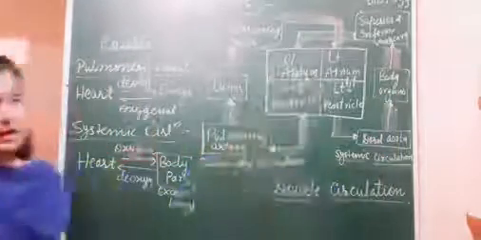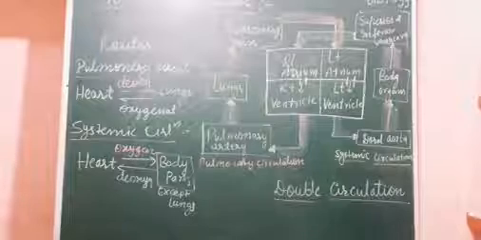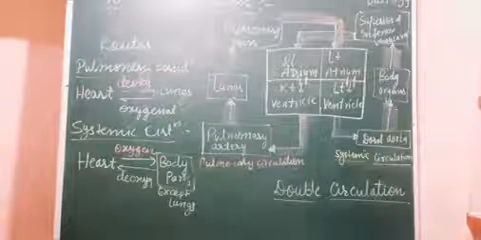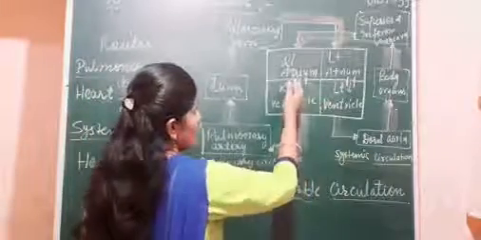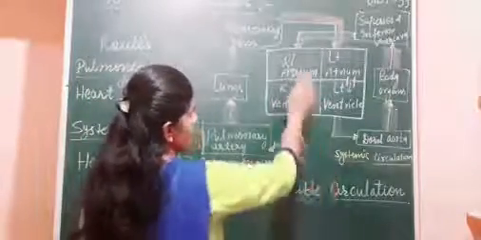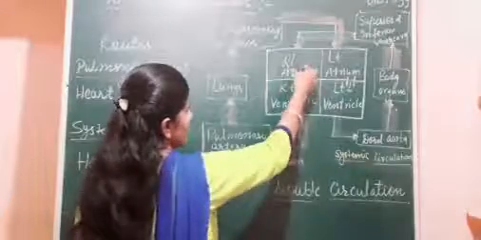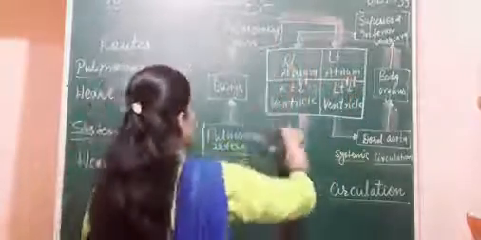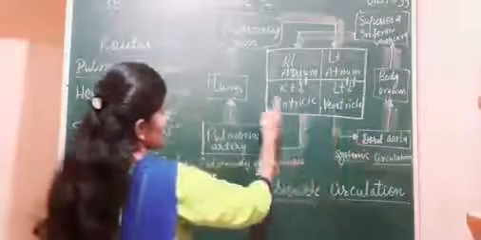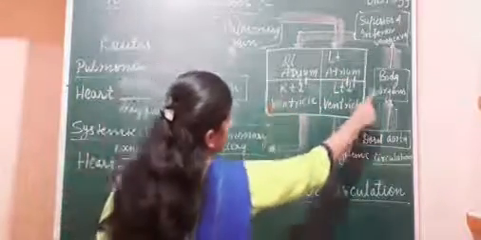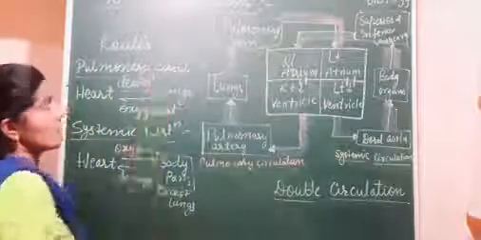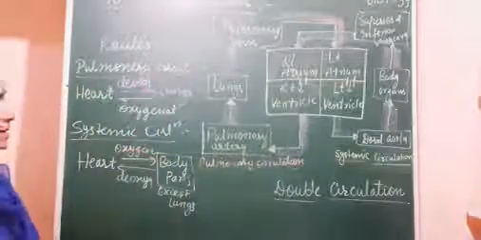In this way, double circulation occurs in animals like mammals and birds. Here the four-chambered heart is present. This is the right side, and that is the left side. The right two chambers have the deoxygenated blood, and the left two have the oxygenated blood. One circuit is formed between the lungs and heart, and another between the body parts and heart. So it is called double circuit circulation or double circulation system.